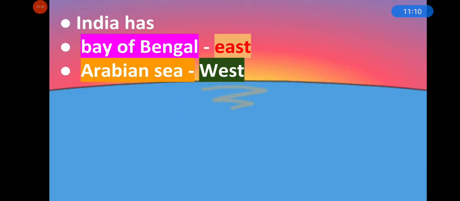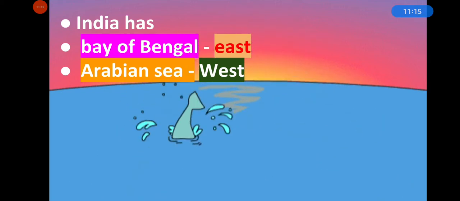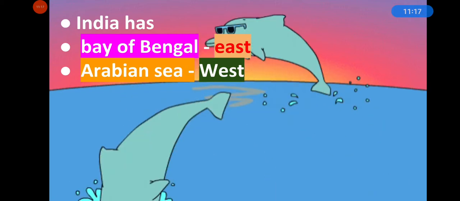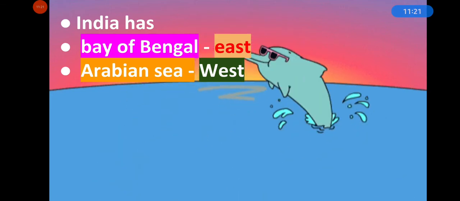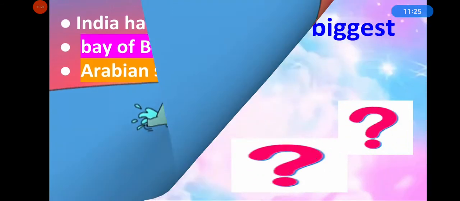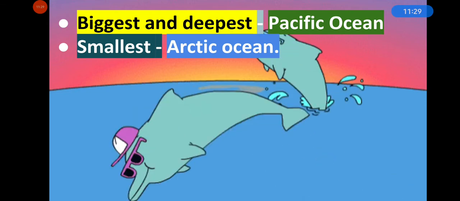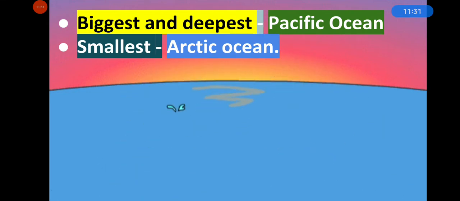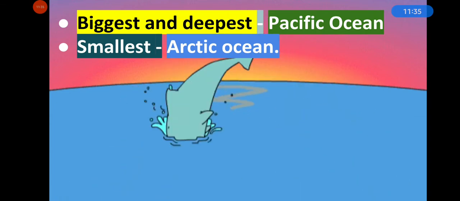And India has Bay of Bengal on the east side and Arabian Sea on its west side, and Bay of Bengal is also a sea. So these two seas are close to India, and the Pacific Ocean is the deepest and largest ocean in the world, and Arctic Ocean at the North Pole is the smallest ocean.